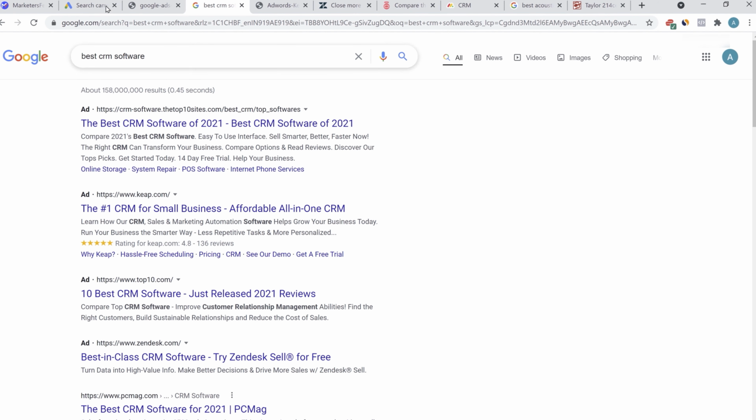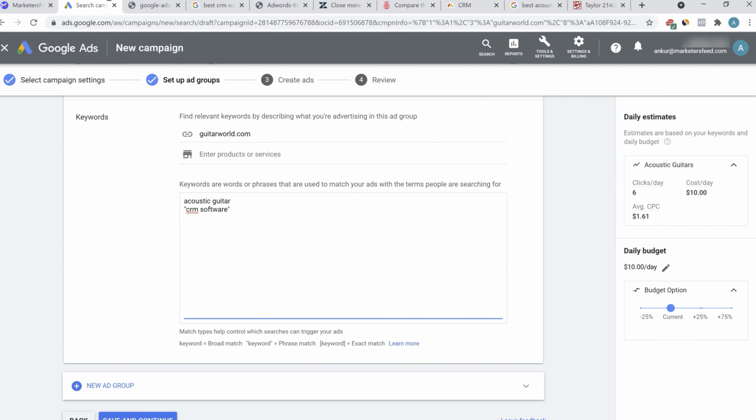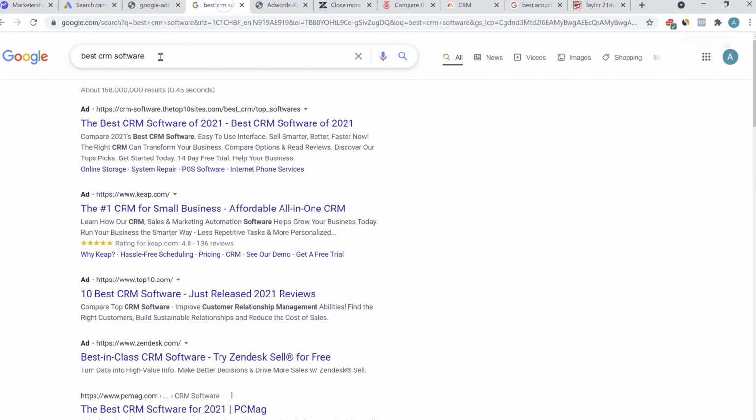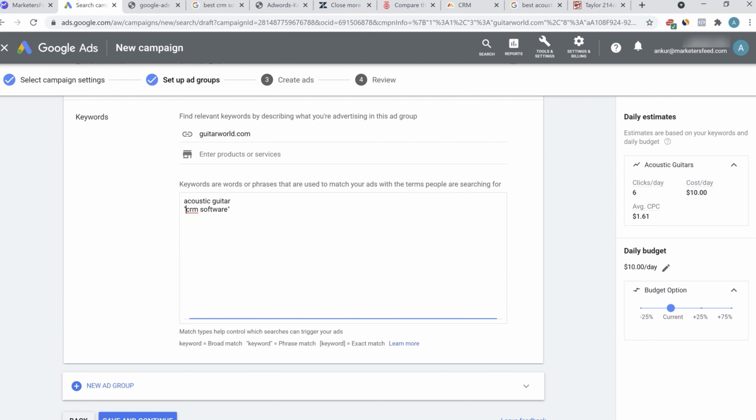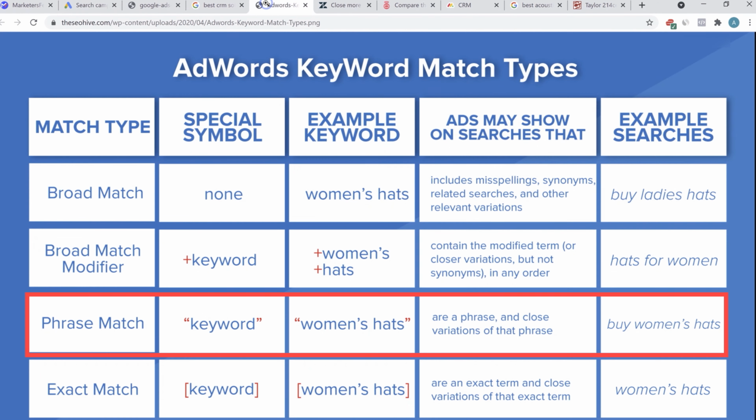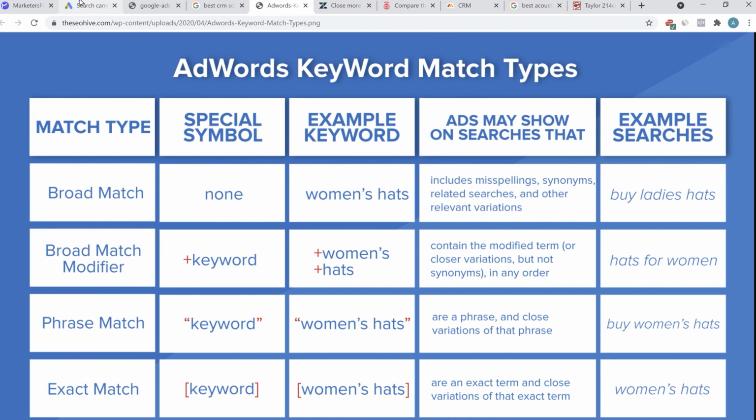In this particular scenario, since it is a phrase match, because we have added CRM software in double quotes, that means another word can be added to the query. Here the extra word is best. That means in this scenario as well, the ad will be shown for the phrase match. Like for the phrase match, woman's hat is a phrase, and a close variation of that phrase, like buy a woman's hat. In this scenario, the ad will be shown because woman's hat is a phrase within the bigger query.